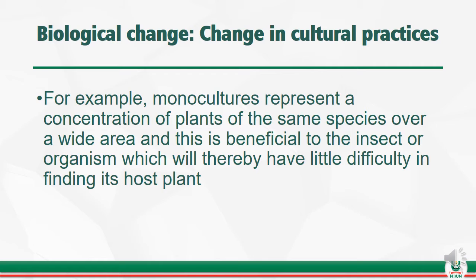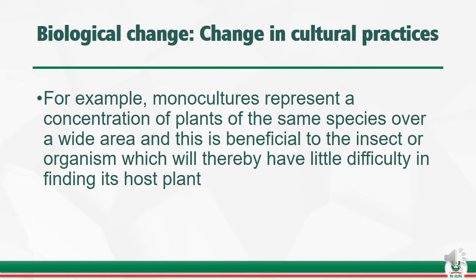Now talking about biological change, we have biological change in different forms. The first one we'll be talking about is the change in cultural practices. When you plant your crops on the farm, there are certain things you do to them, that we call cultural practices. For example, when you talk of monoculture, you're talking of planting one specific kind of plant year in, year out.